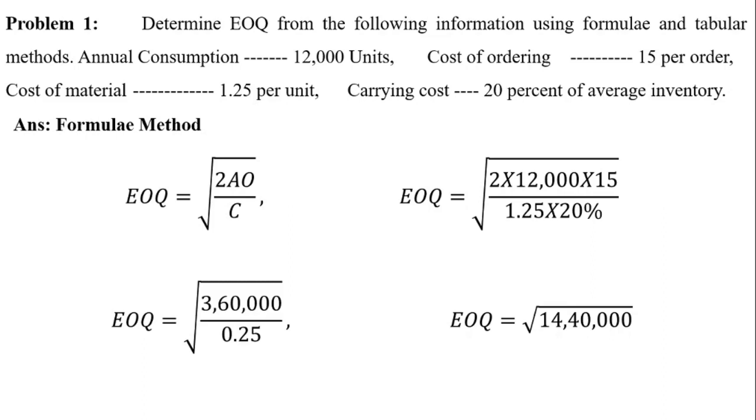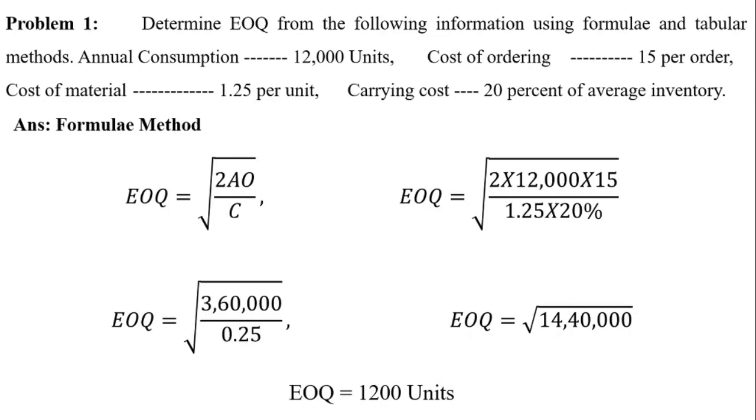That means 1 rupee 25 paise is divided into 5 parts, because of 20%, then each part is 25 paise. 3,60,000 divided by 0.25, that is 25 paise, then we will get 14,40,000 rupees. After getting 14,40,000 rupees, we will find the root of this value. Then we will get the EOQ in units, that is 1200 units.